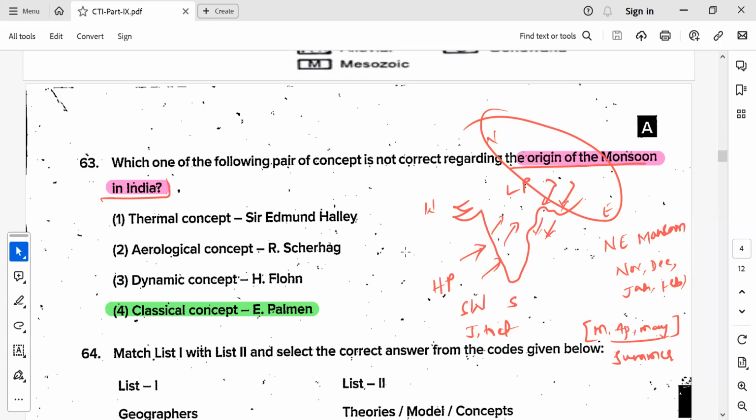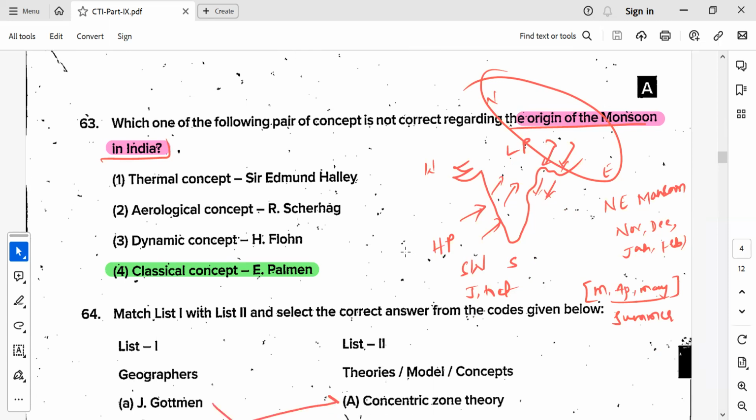Then again, the origin of the monsoon, we know that it's a classical concept. Of course, high pressure and low pressure balance will be there. Wind will move from the high pressure to low pressure, picking up all the moisture and causing the rainfall, which is seasonal in nature, every first week of June, and it will last for 4 months: June, July, August, September. So 4 months the monsoon will remain. We call it the southwest monsoon.